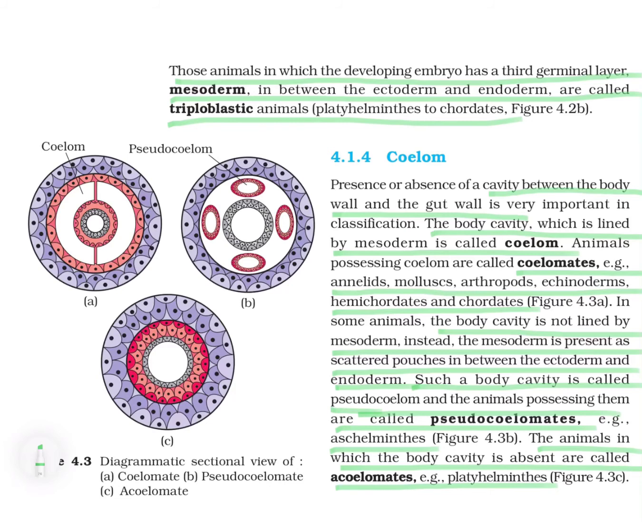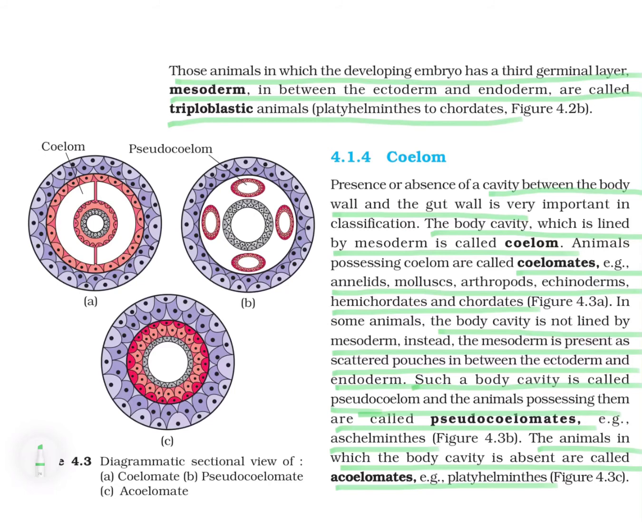Let us see coelomate. If the body cavity, the coelom, is present, then the animals are considered coelomate, like annelids, mollusks, arthropods, echinodermata, hemichordata as well as chordata. So all the higher animals are considered coelomate.